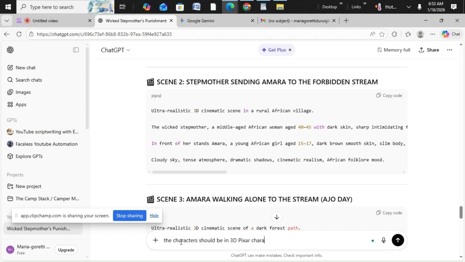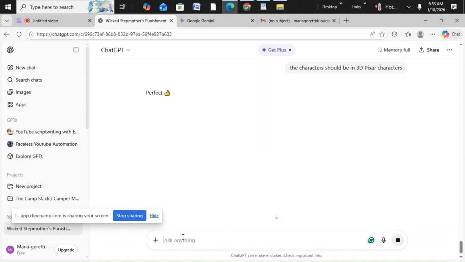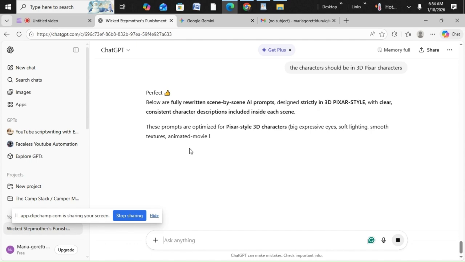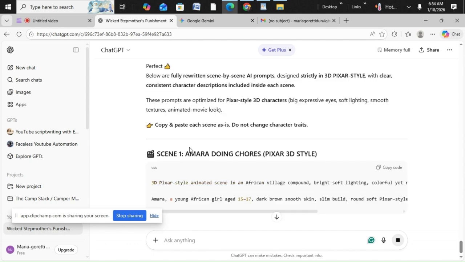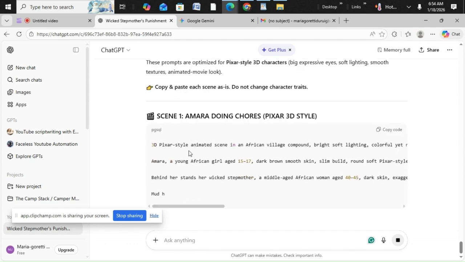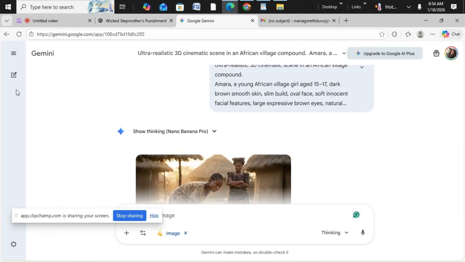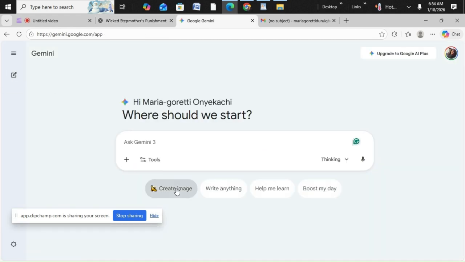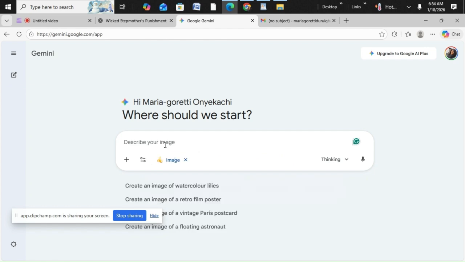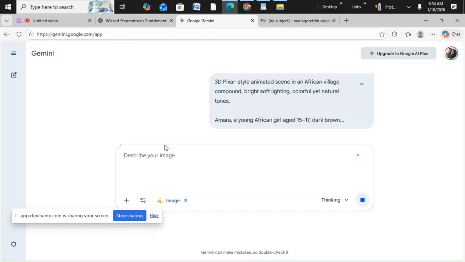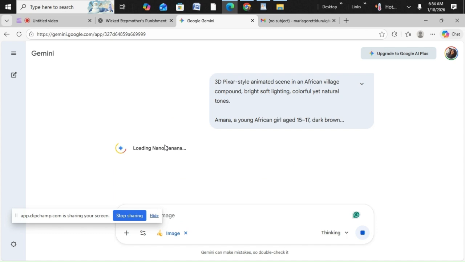Okay, let's see. So all these kind of characters that look like animations. We'll go to a new chat again and select create an image, and we're going to be pasting the prompt again. So let's see what it's going to create for us.